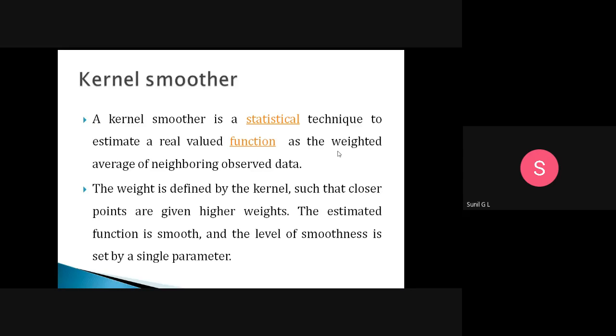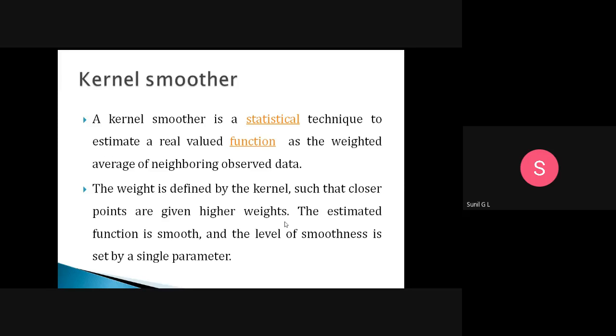Then we need to smooth that out. Kernel is nothing but a central point, so we need to find that central point. The weight is defined by the kernel such that closer points are given higher weights. So how do we smooth? We calculate the weights and give higher weights to closer data points. Suppose the distance is 1 centimeter, then we give more weight. If the distance is 2 centimeters, we give lesser weight. The estimated function is smooth, and the level of smoothness is set by a single parameter.